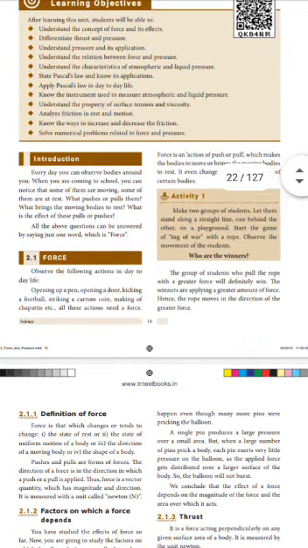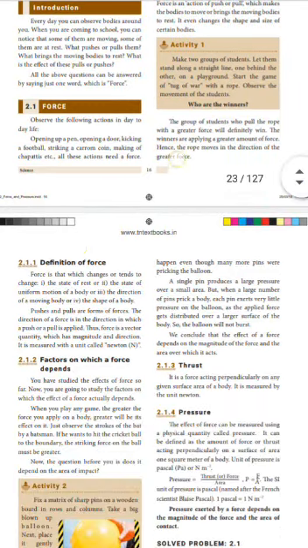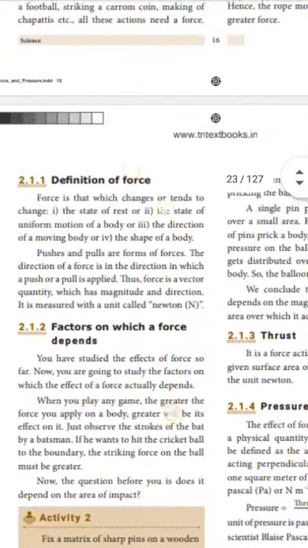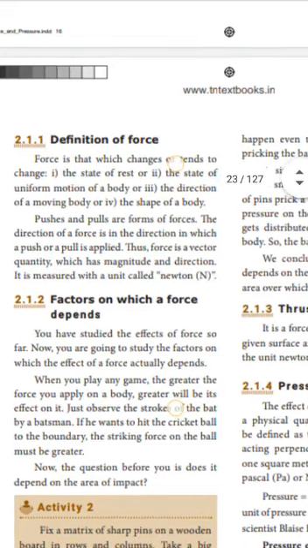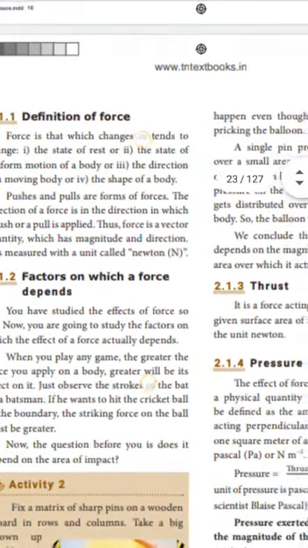Then the unit of force is Newton. What is the SI unit of force? That is Newton. What is the symbol for Newton? That is capital N. So now we have studied the definition of force. Then we will move to the next topic, that is effects of force.